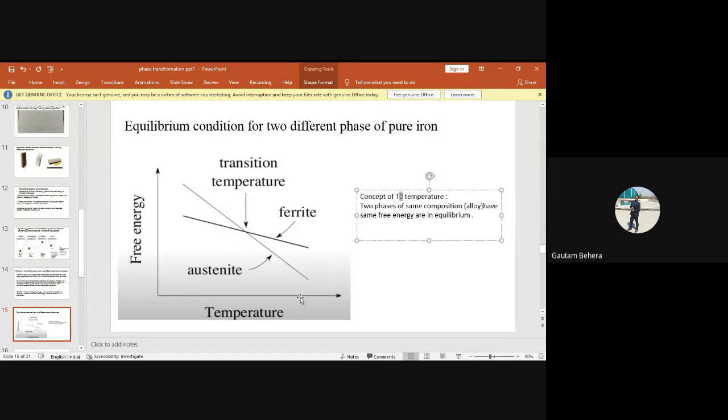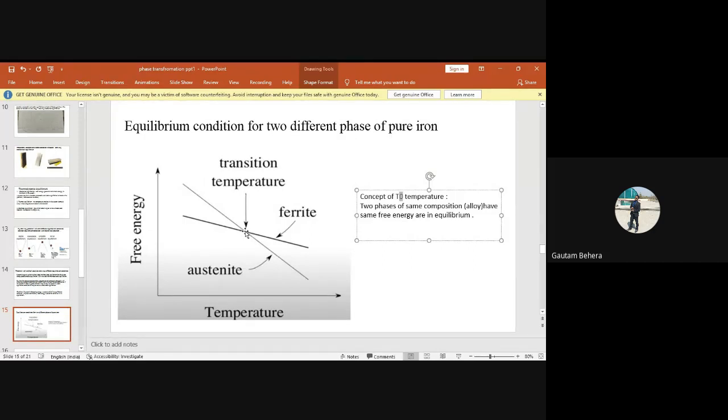So basically, if you carefully look, there is an intersection point where the austenite phase is intersecting the ferrite phase. This is the intersection point. So at this point, what is happening to the free energy? The free energy of ferrite and austenite is the same. At the intersection point, they have the same free energy, right?